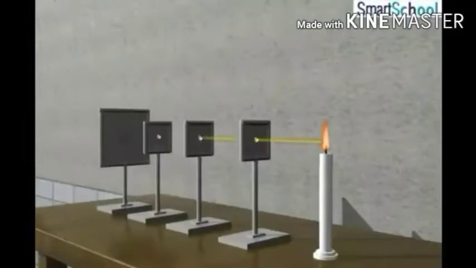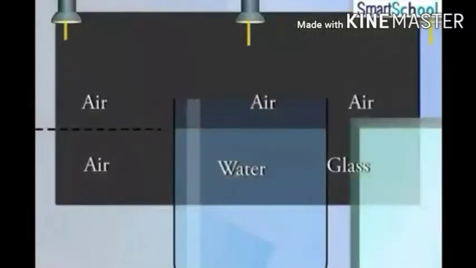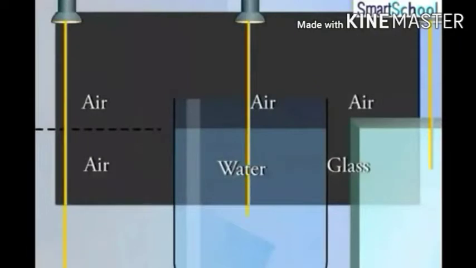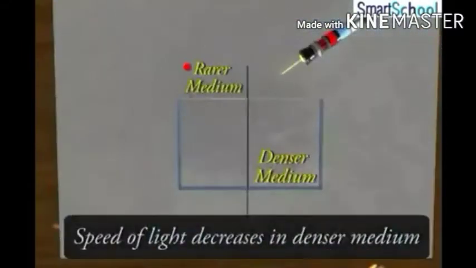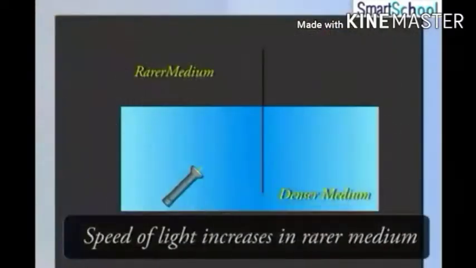So next, Snell's law. We know that light travels in a straight line through any medium of uniform density. However, the speed of light depends on the nature of the medium in which it travels. Distance moved by light in a given time in different media. When light travels from a rarer medium to a denser medium, its speed decreases. Whereas the speed of light increases when it travels from a denser to a rarer medium.